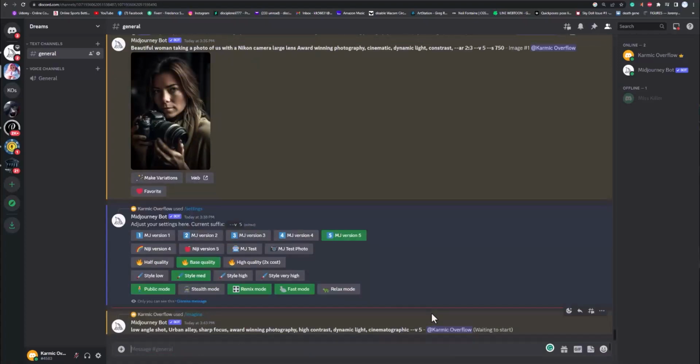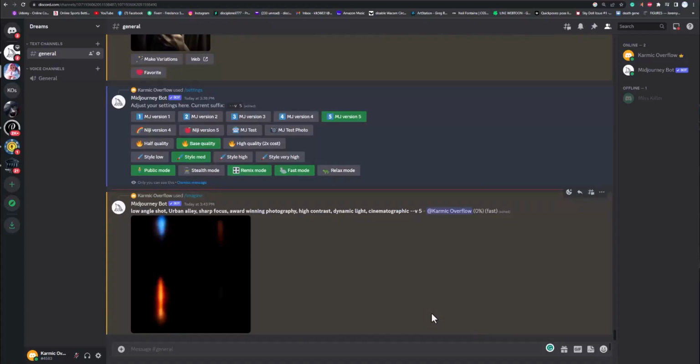And you can also change like wide angle lens. You can say fisheye lens. You can change the lighting style. You can say studio lighting. You can say low light, dim light. I use this high contrast light, but you can say things like backlit, rim lighting. There's all these different things you can do that's going to influence the kind of photo you're trying to get. You can say close-up shot, far away shot, wide angle shot.